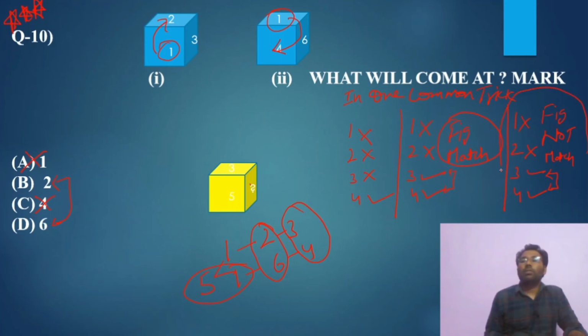Here the figure is not matching. This is our case, Question 10. This is the case of this question. These two cases we have done earlier, but this case is this one.